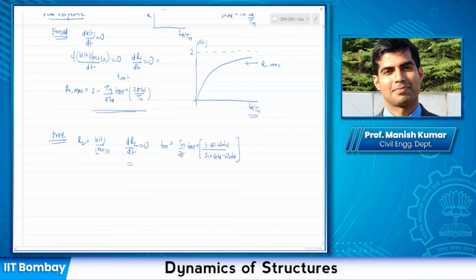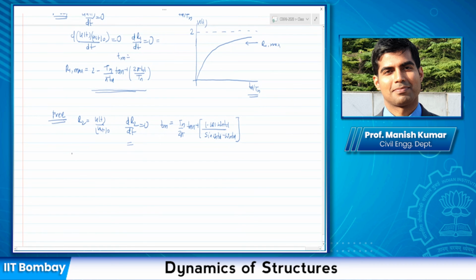This response is not asymptotic. It is actually a vibrating function, so when you substitute, R2 is a vibrating function, and you can see what you get.